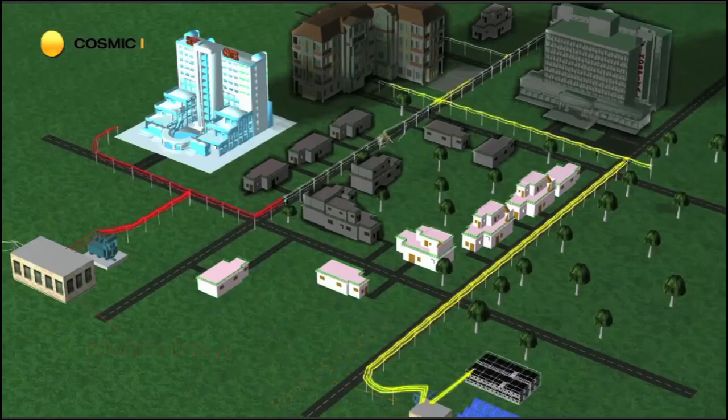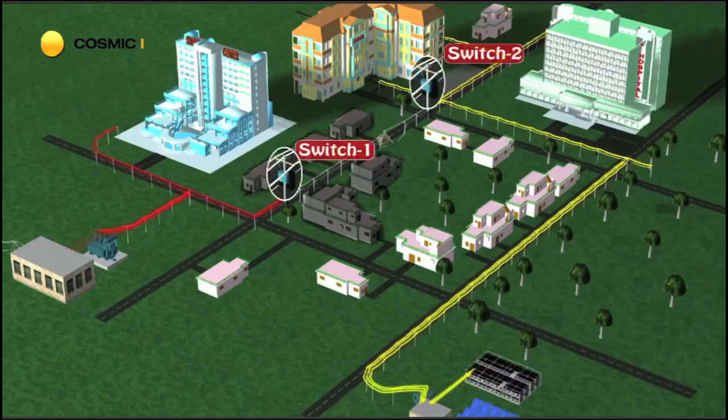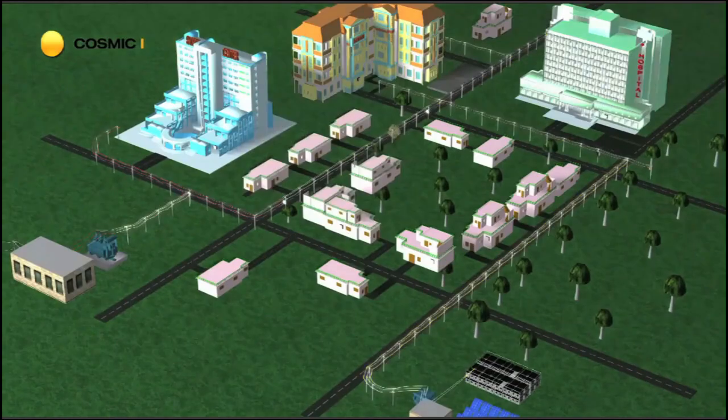Power source B is now rerouted to deliver power to the remaining community. Power continues to flow in most areas, including homes, school, and the hospital. Only the customers served between switches 1 and 2 lose power. While this animation has been slowed down to allow you to see a series of events, this self-healing process would actually happen in less than a second.